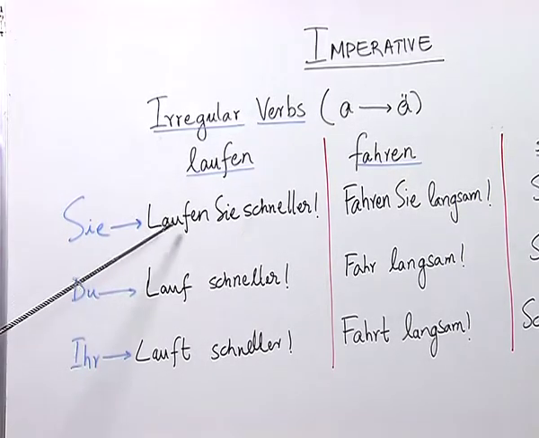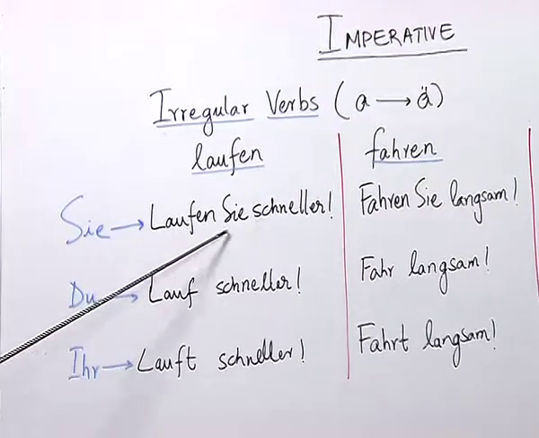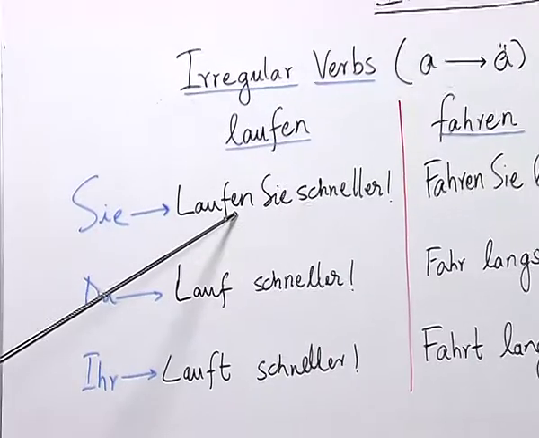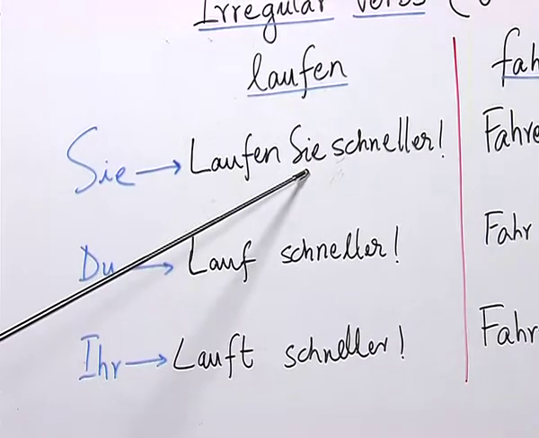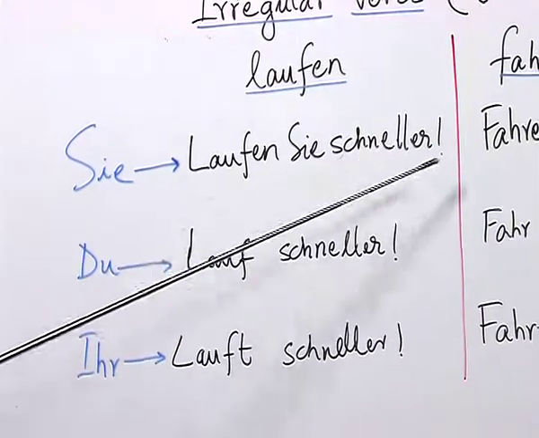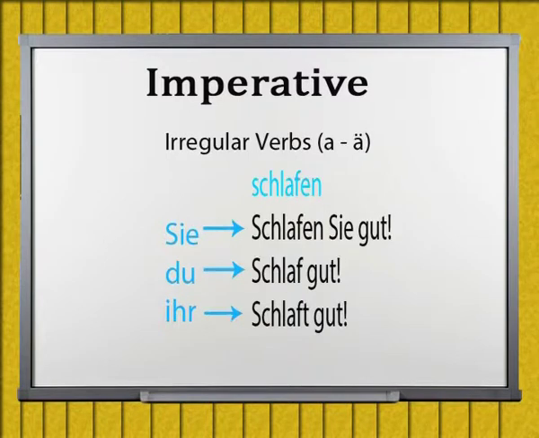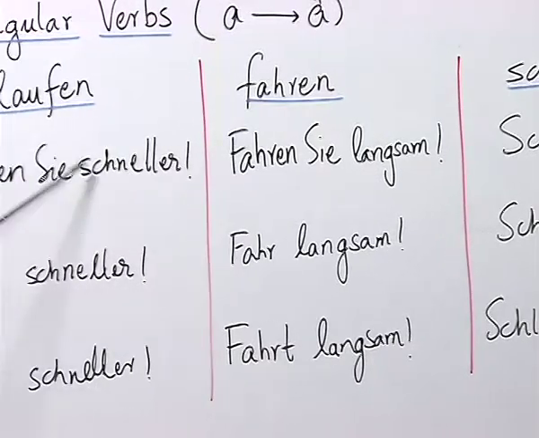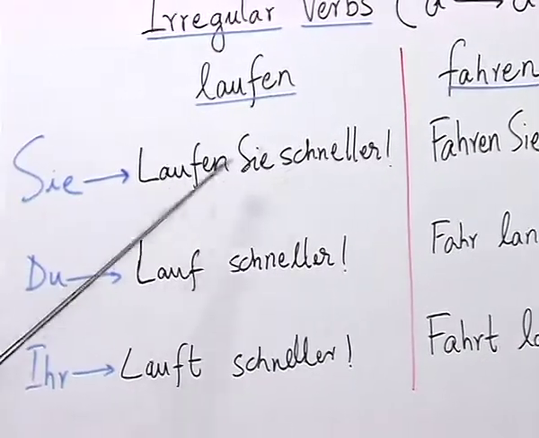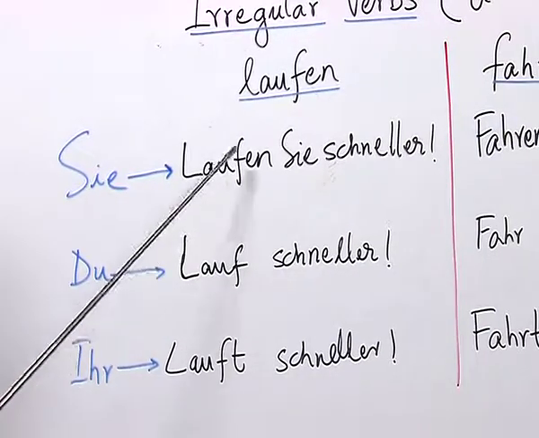With Sie, it is relatively simple like in the previous sentences. We have here: laufen Sie schneller. Here we have the ending of the verb laufen, en, attached to the pronoun Sie. This is the case also for fahren, where we have the ending en with Sie, and also for schlafen with the ending en for the pronoun Sie. So, for Sie there is not any change in the sentence construction. We know that an imperative sentence is made with an exclamation mark at the end and the verb at the first position.